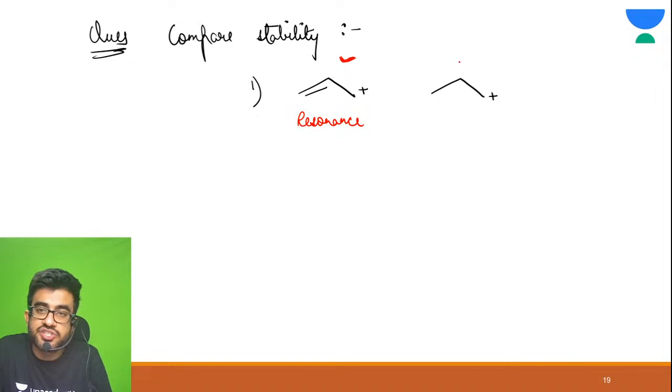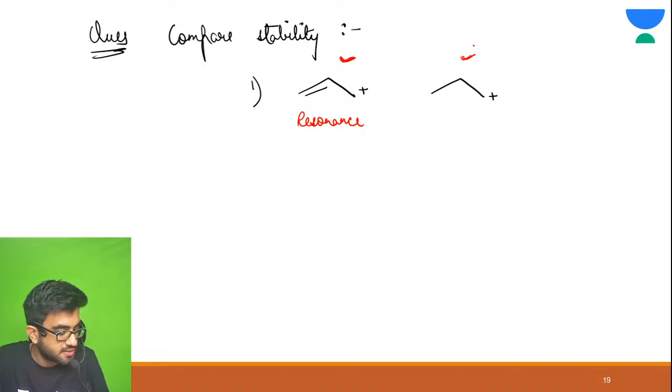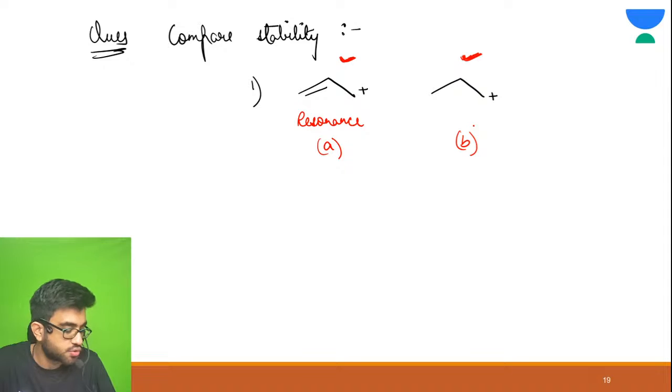All right. Just check on this one. Is resonance possible? Great, Harsha. Just check in this one. Is resonance possible? In the B structure, suppose this is your A and this is your B. No, there is no resonance. All right. Next, see hyperconjugation.